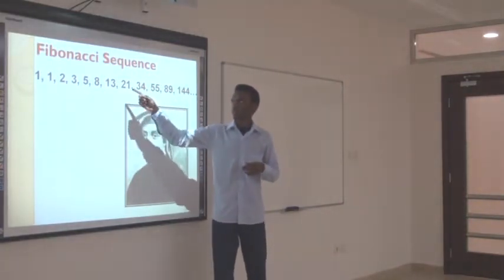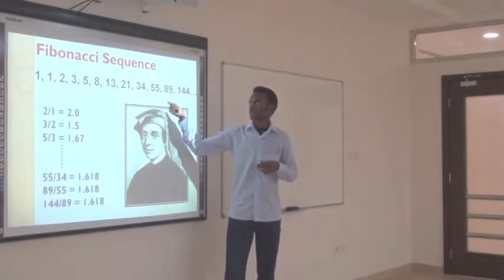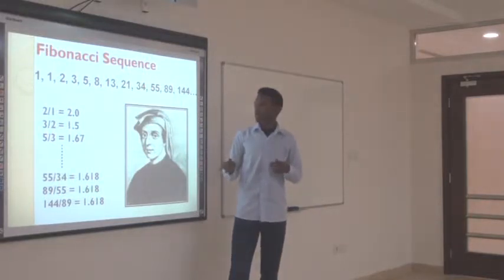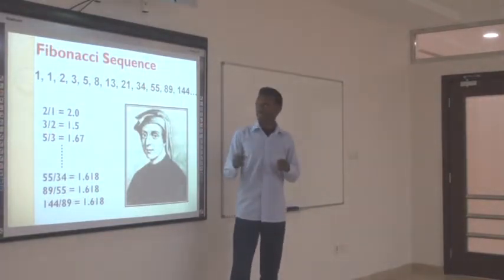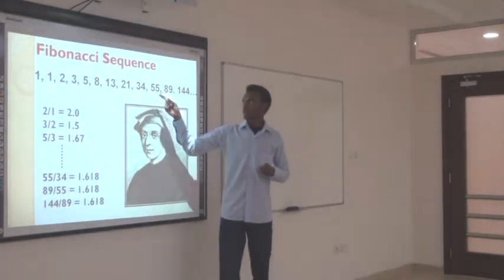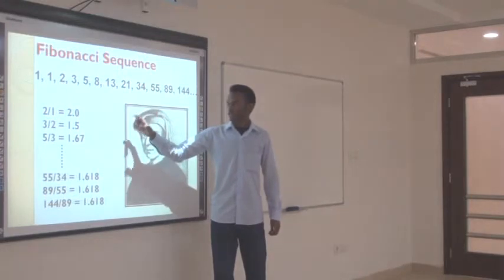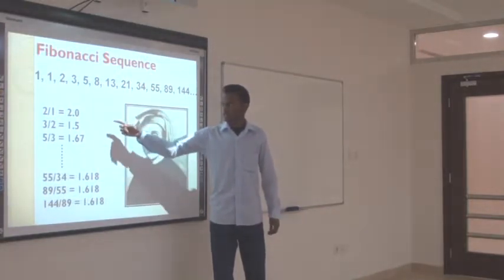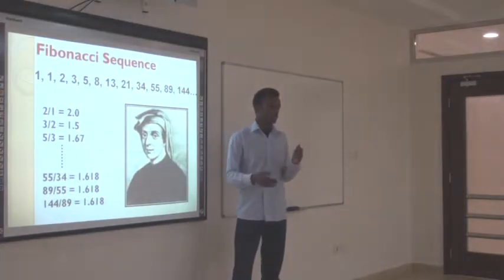For example, 21 equals 8 plus 13, 144 equals 55 plus 89, and so on. And at the same time, which is more amazing, if you divide one number by the number that comes before it, the ratio comes closer to phi. So from 2, 1.5, 1.6, it goes closer and closer to the golden ratio.